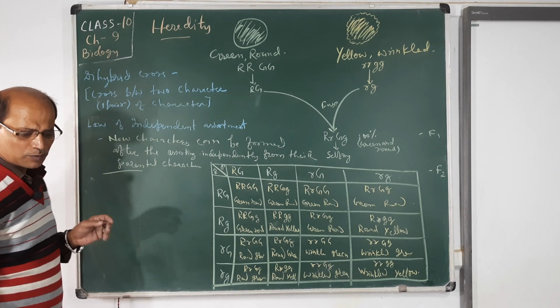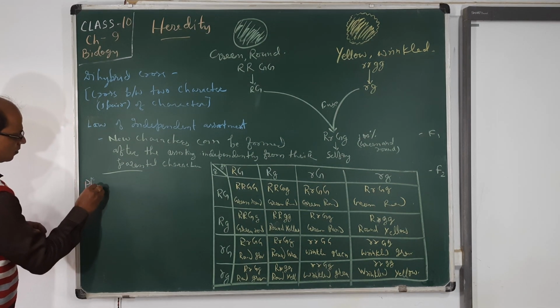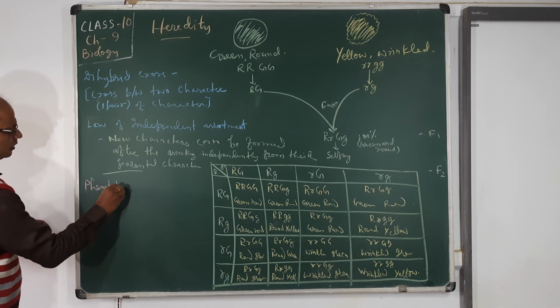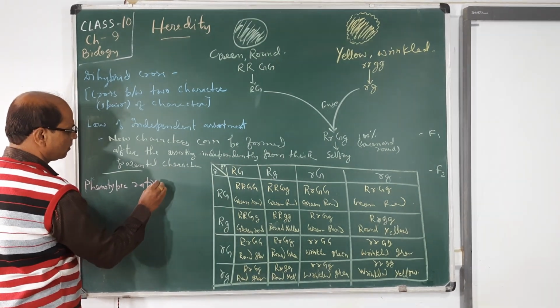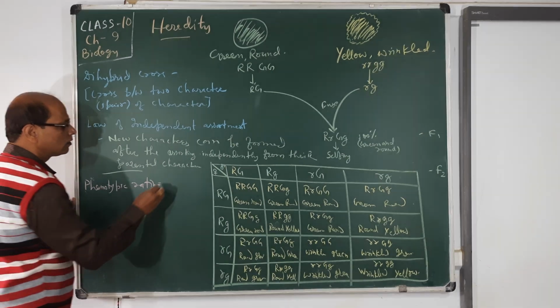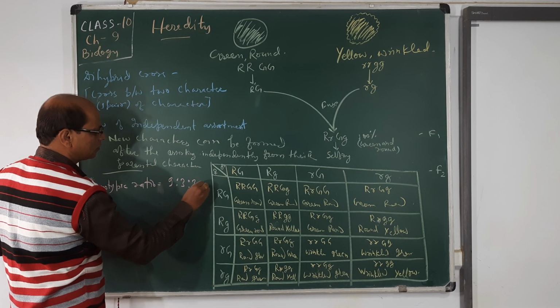So its genotypic and phenotypic ratios are different. See, the phenotypic ratio for this is 9:3:3:1.